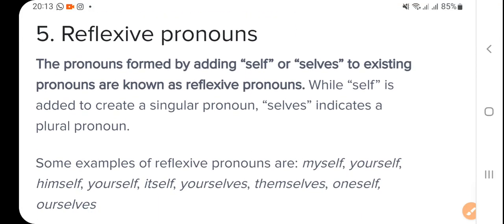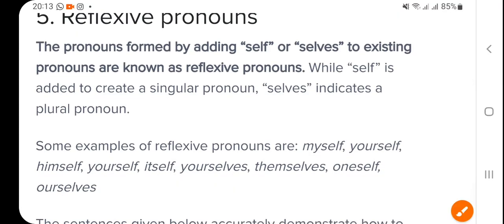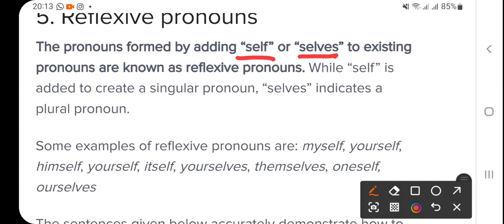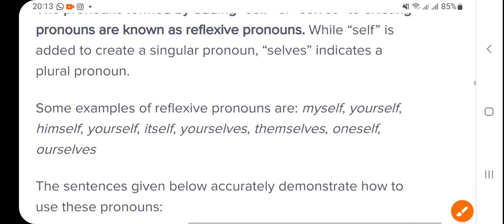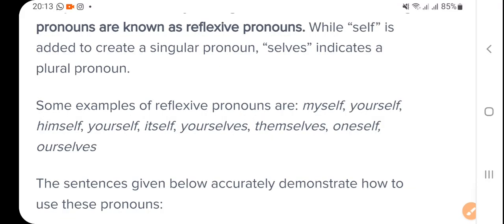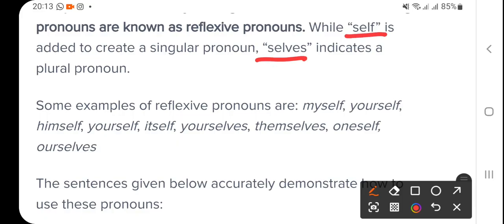Now reflexive pronoun. Reflexive, which reflects, right? The pronouns formed by adding self or selves to existing pronouns become reflexive pronouns. Self is added to create a singular pronoun, and selves, the plural of self, indicates plural pronouns.